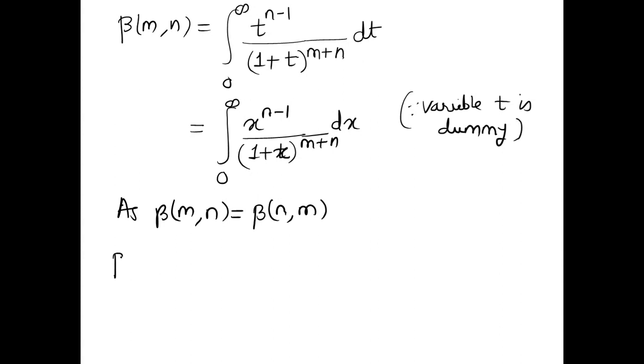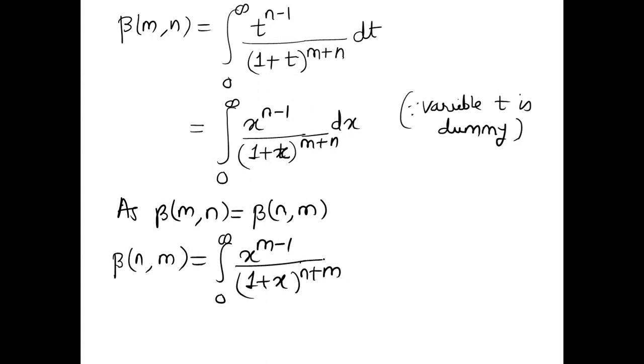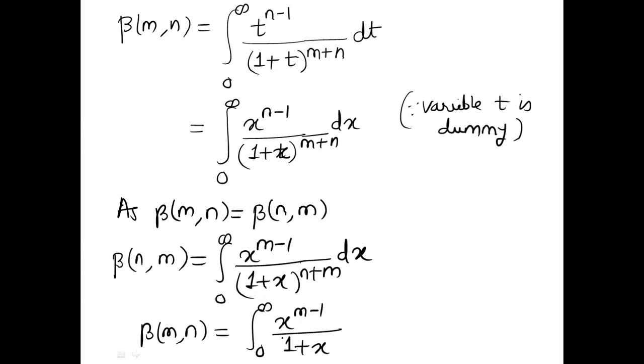Here we have beta of nm is equal to integral 0 to infinity x to the power m minus 1 upon 1 plus x to the power n plus m, just interchanging m and n, right? And as both these quantities are same, this will be beta of mn. Hence the second form is also proved, just by making use of the property of beta function.